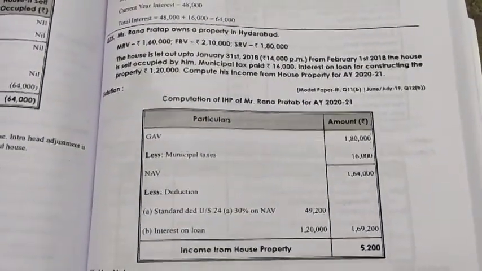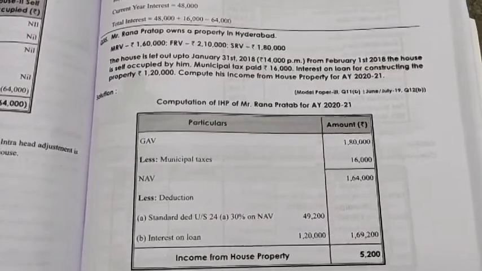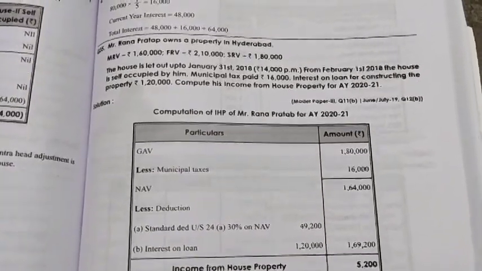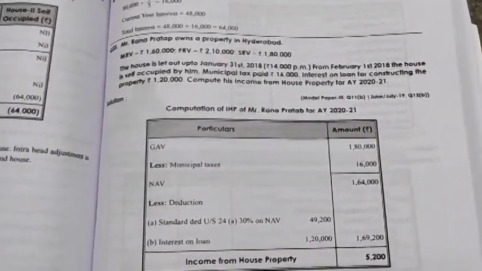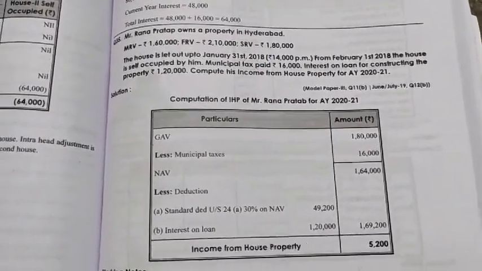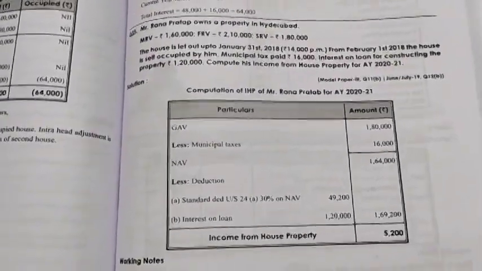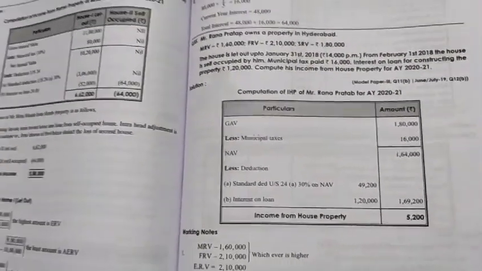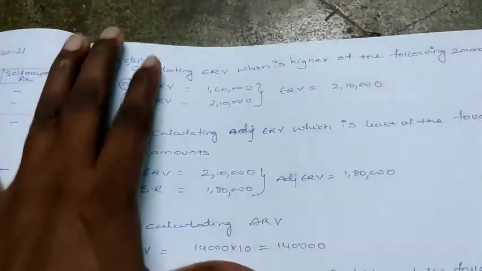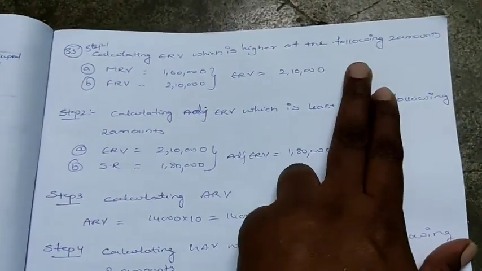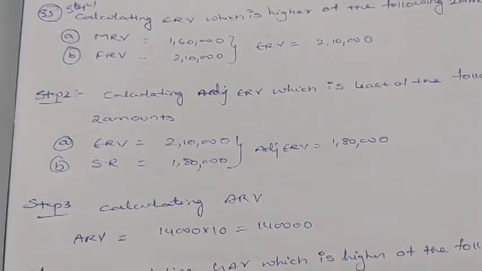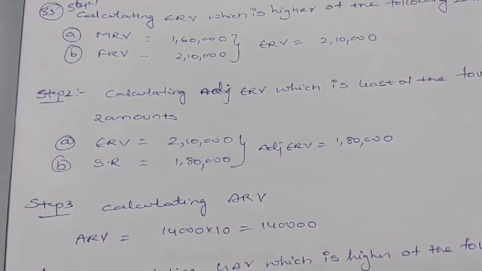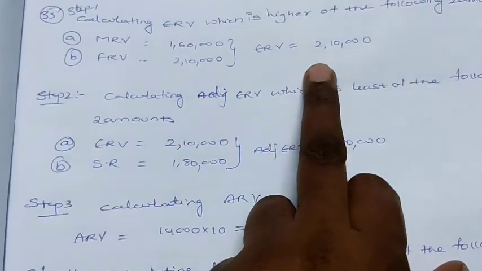Okay, so in this there is no vacancy, there is no unrealized rent. Yes or no? So directly, under let out situation 1, we have to apply the rules. Standard rent is given, so the Rent Control Act is applicable; we have to apply the Rent Control Act rules over here. So first we have to calculate the GAV. For calculating it we have steps. First, calculating ERV, which is the higher of the following two amounts, MRV and FRV. Here MRV is 1,60,000 and FRV is 2,10,000. So the higher value will be the ERV.